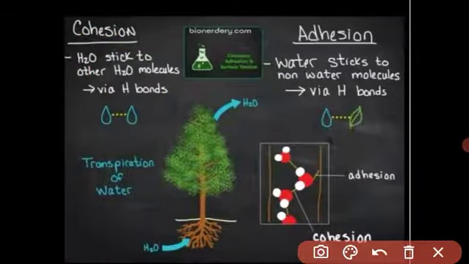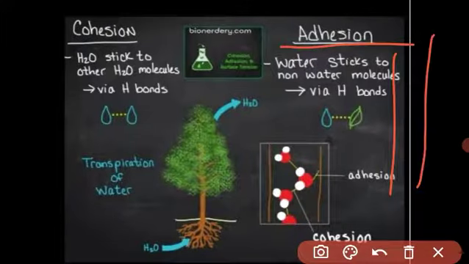Another force that also contributes to ascent of sap is the adhesion force. Adhesion means, you know, this is the cell, this is the capillary of xylem.